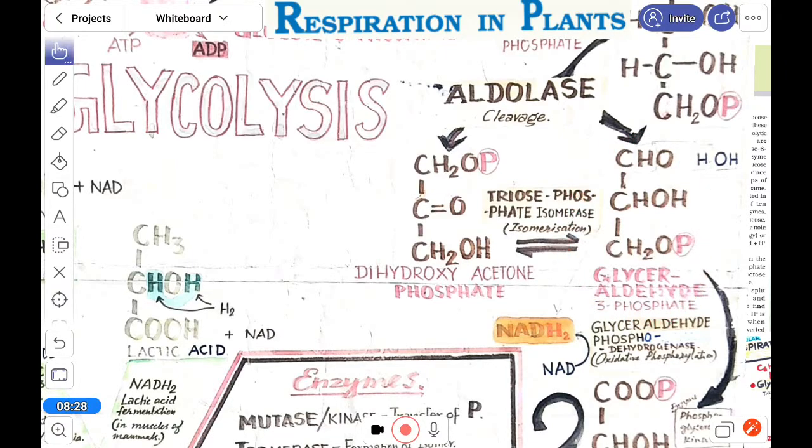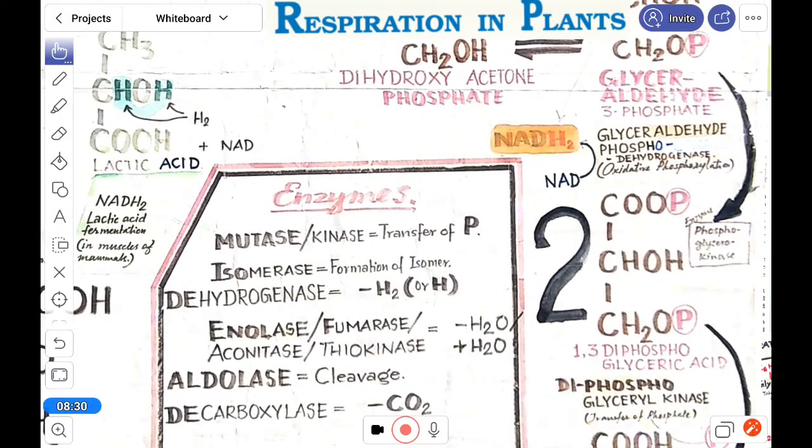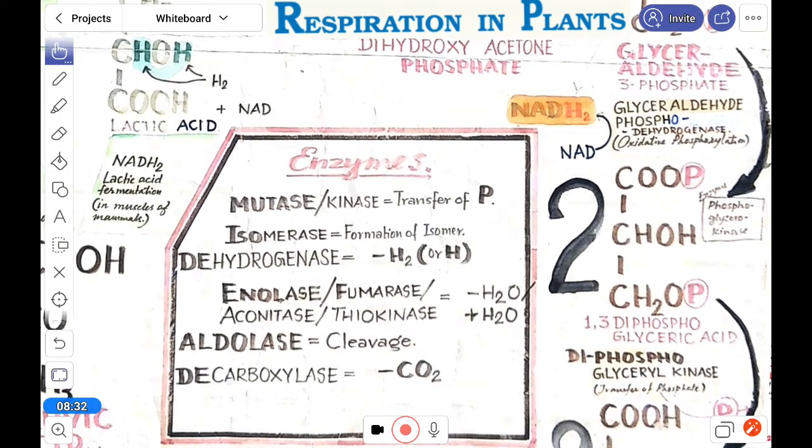Okay. So next, if we see this part, look here, the glyceraldehyde 3 phosphate now turns into 1,3-diphosphoglyceric acid. So here the phosphorylation will take place.